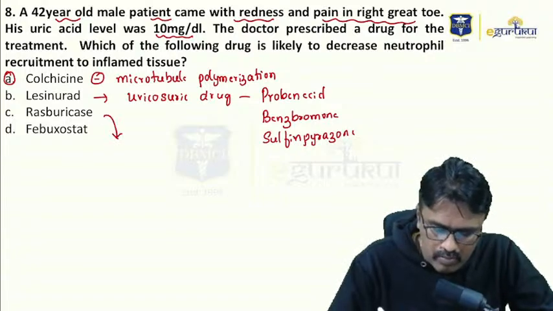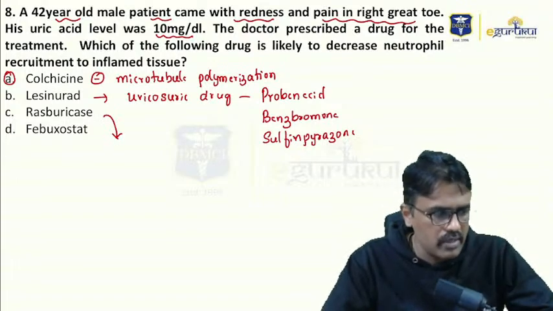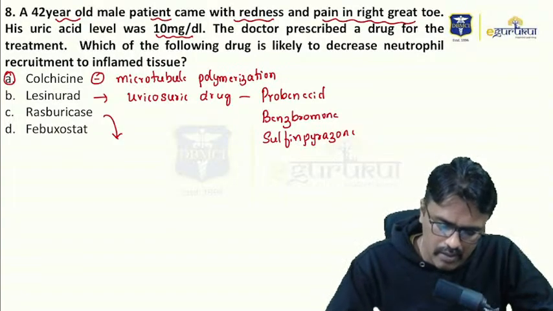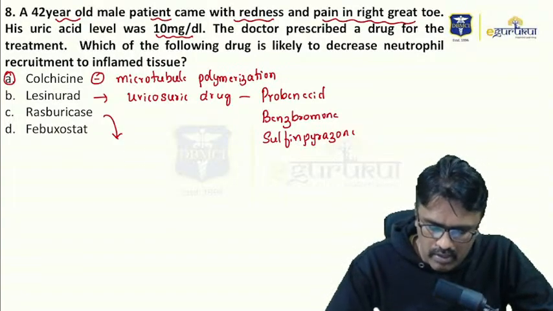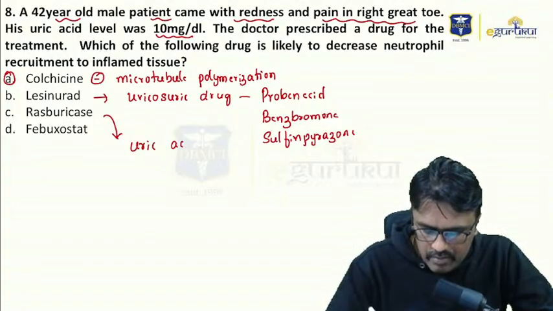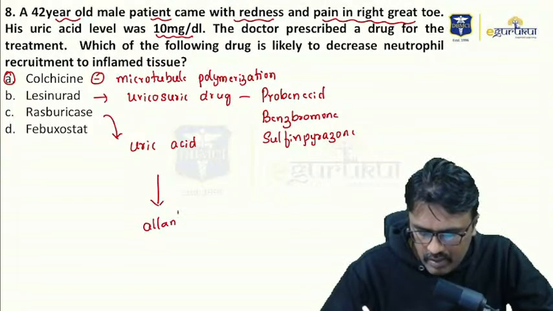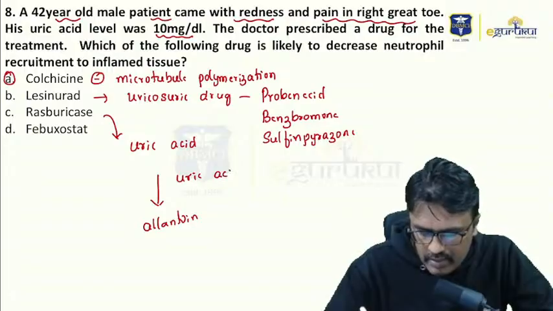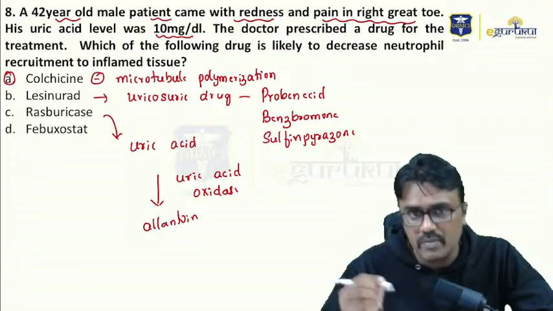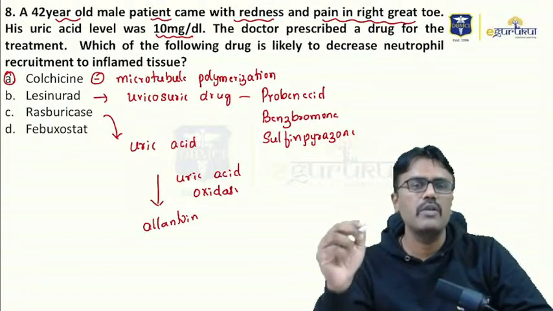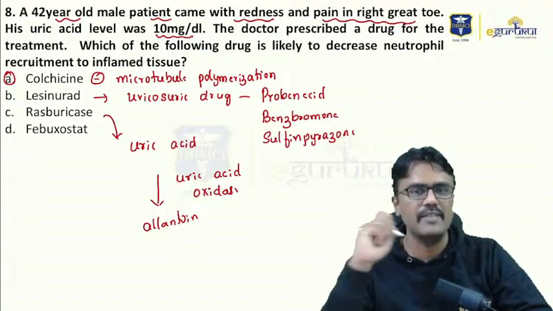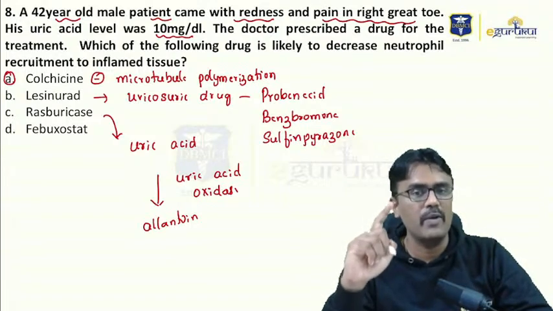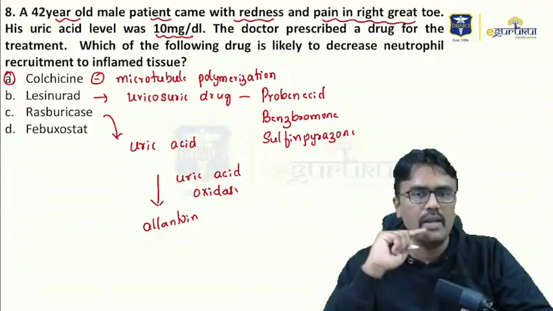What about rasburicase? The drug rasburicase is a recombinant enzyme. So this enzyme will convert uric acid into allantoin, and it's a recombinant enzyme of uric acid oxidase. So that is rasburicase, and it is used for hyperuricemia condition. We have one more drug called pegloticase that is approved for chronic gout.